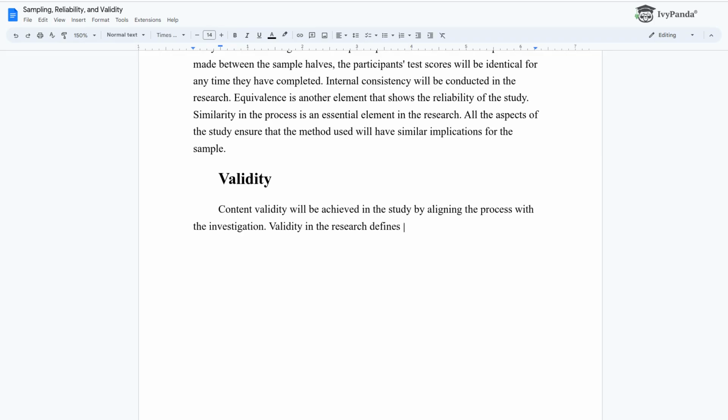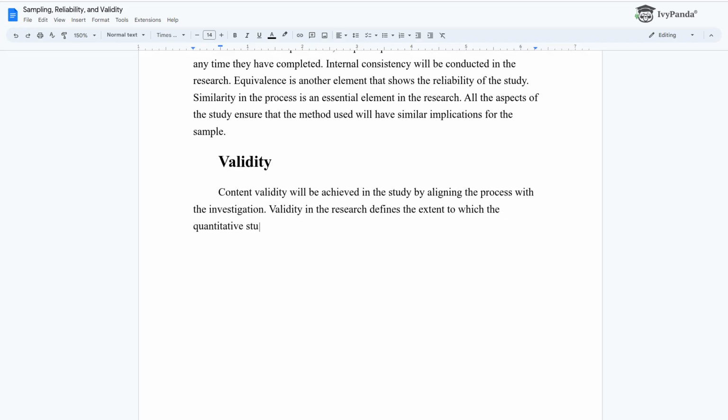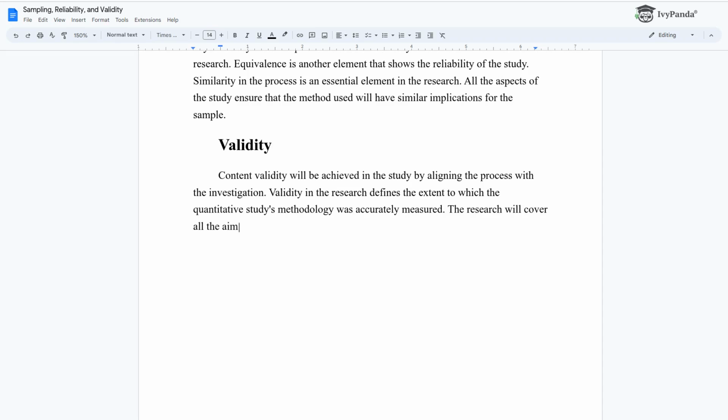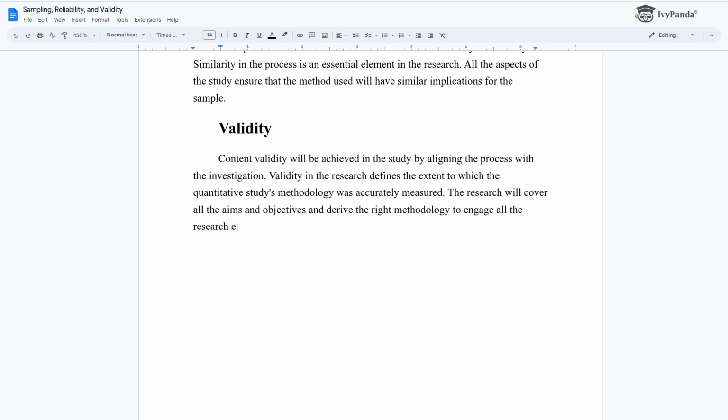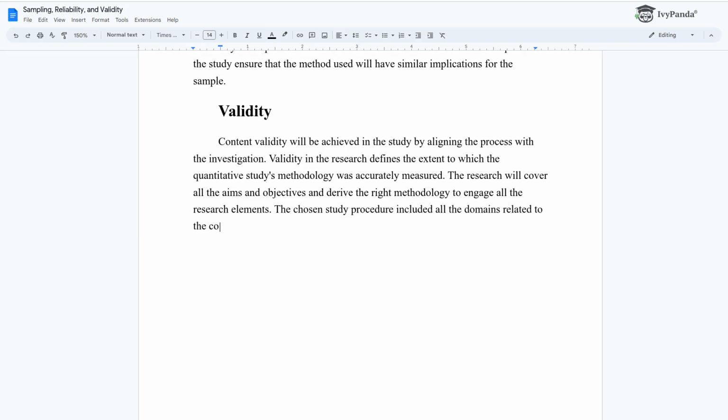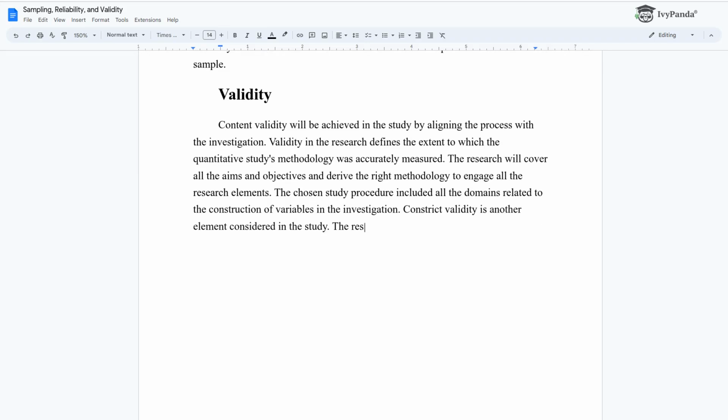Validity in the research defines the extent to which the quantitative study's methodology was accurately measured. The research will cover all the aims and objectives and derive the right methodology to engage all the research elements. The chosen study procedure included all the domains related to the construction of variables in the investigation. Construct validity is another element considered in the study.